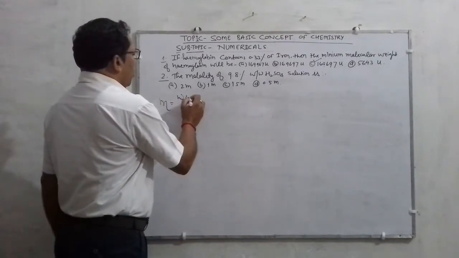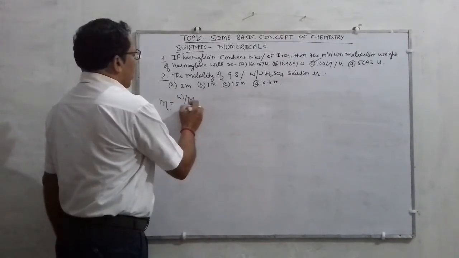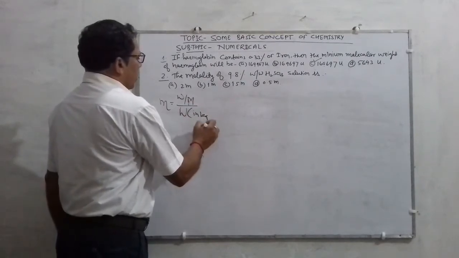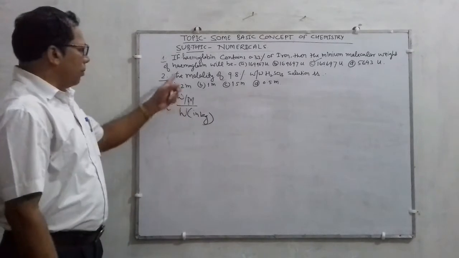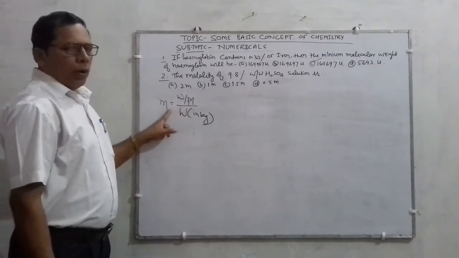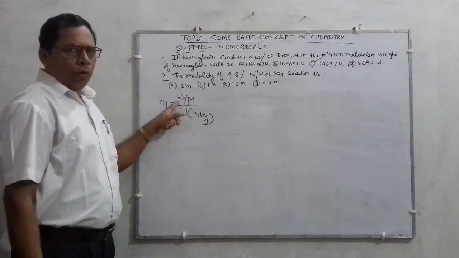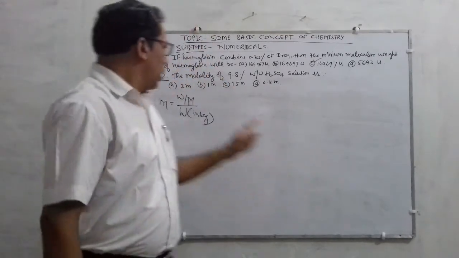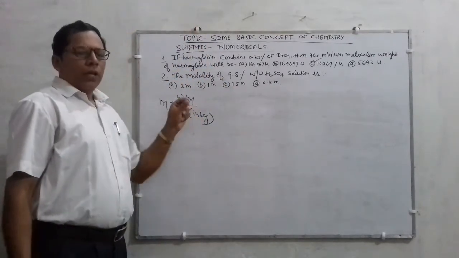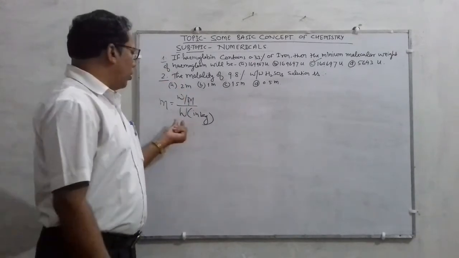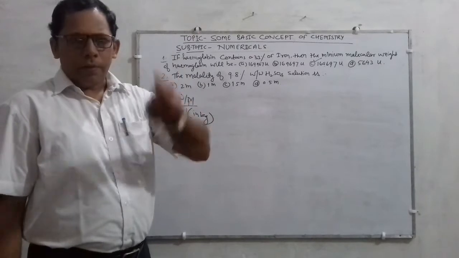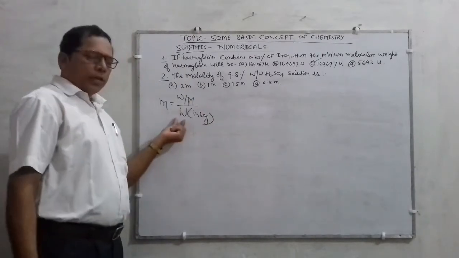Mathematically it can be given as small w upon capital M upon capital W in kg. This is the mathematical expression for molality, where small w is the mass of the solute, capital M is the molecular mass of the solute, and capital W is the weight of solvent in kilogram.